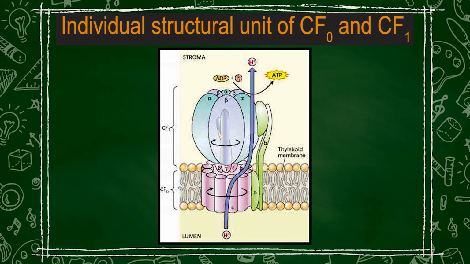The polypeptides which connect CF1 with CF0 are asymmetrically arranged, with one domain of the gamma subunit making up the central domain, or the central shaft, and another domain of the gamma subunit in contact with one of the beta subunits. The domain of the gamma subunit which is in contact with the beta subunit is referred to as the beta-MT conformation. Now, all 3 beta subunits have a similar amino acid composition, but they differ in their conformations. It is due to these conformations that the 3 beta subunits bind with different forms of ATP.